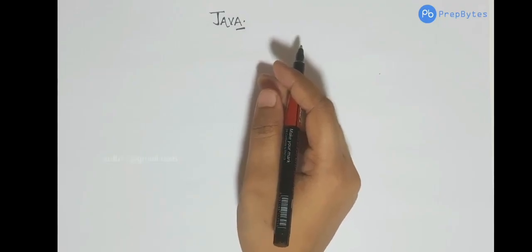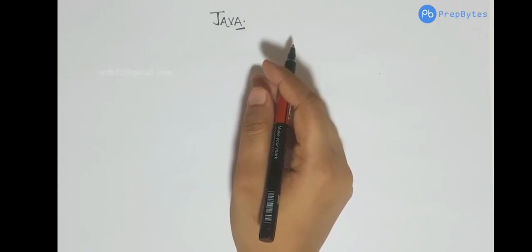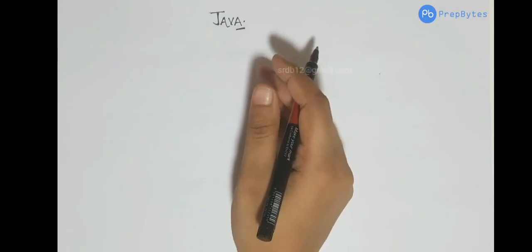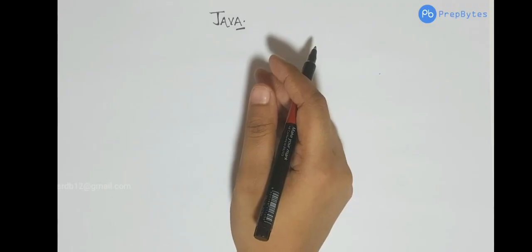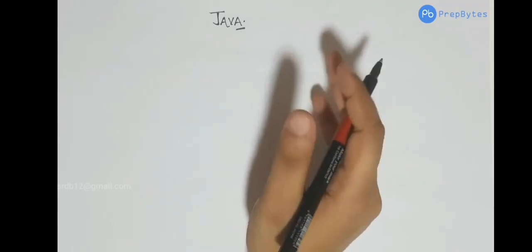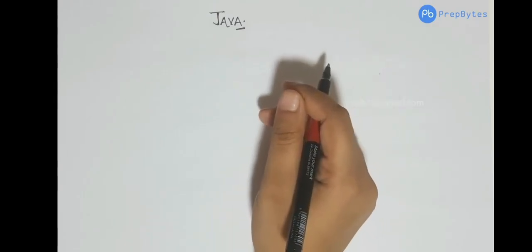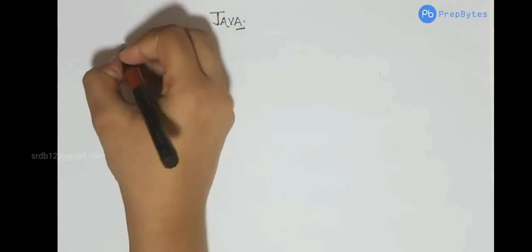And in this particular session, we will have a brief introduction about Java. We will see what Java is and what a brief history of Java is, what the features of Java are, what makes Java different from other languages, and what the difference between Java and C++ is. Since we know that both Java and C++ are object-oriented languages, what is the difference between the two? So we will see these things in this particular session. So first, let's start with the question, what is Java?